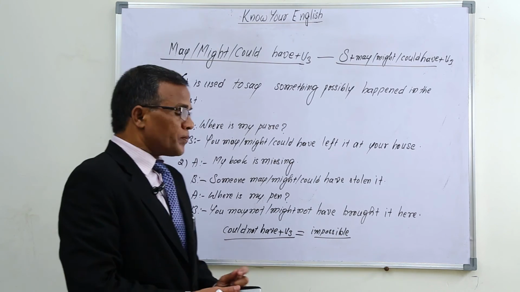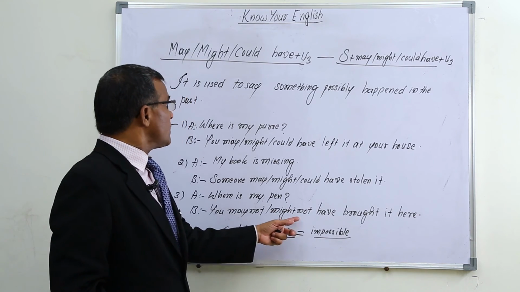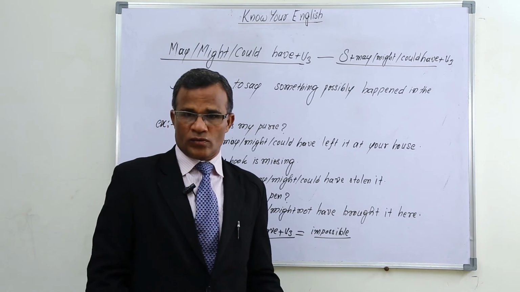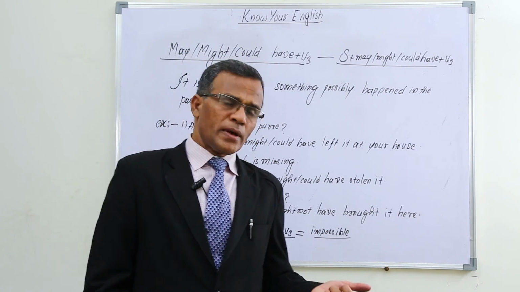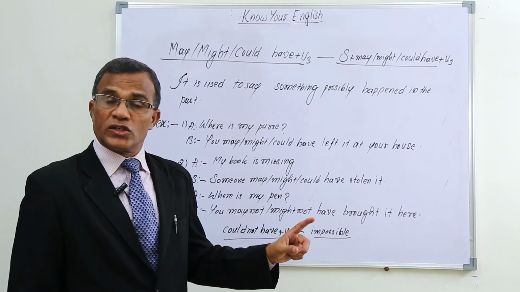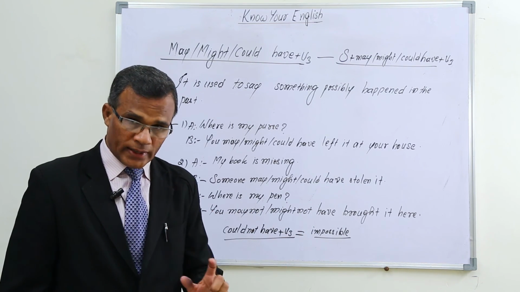So it is may not or might not. This is negative. May negative is may not. Might negative is might not. Could negative is could not.